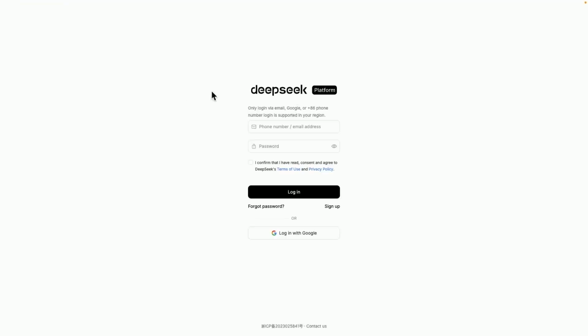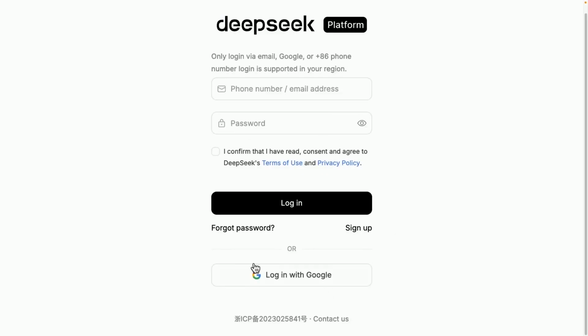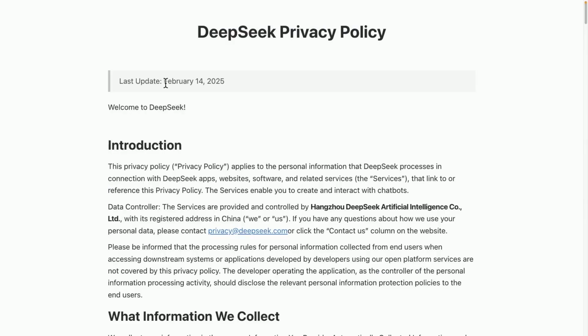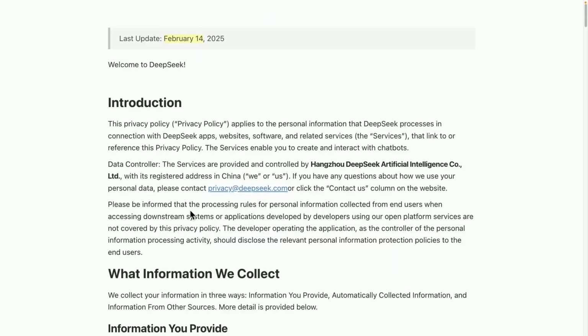If you visit the DeepSeek homepage and go to the API platform section, you will find several ways to log in, including through Google. Regarding this part called the privacy policy, haven't I mentioned it several times before? If you check it out, you'll notice it got an update on February 14th. Even just by reading the introduction, it is mentioned that certain specific parts are not covered, and it is stated that personal information is not taken.